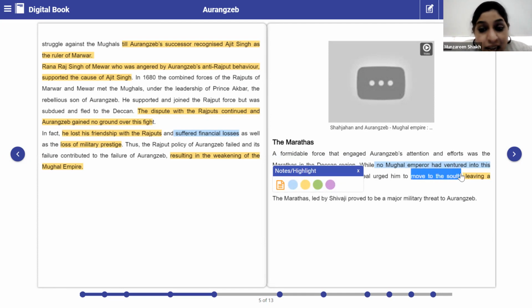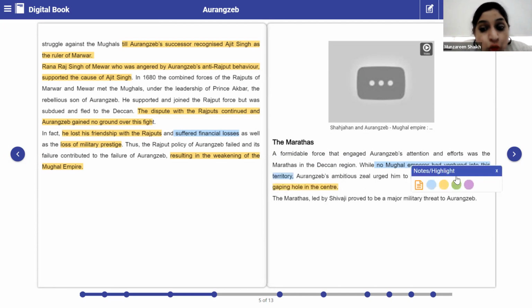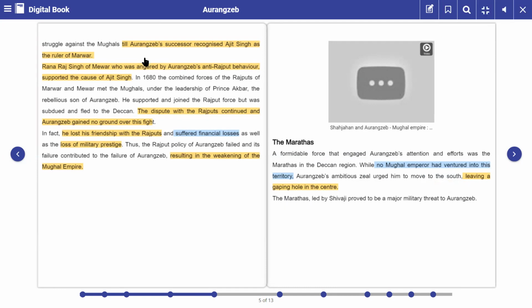The Marathas, led by Shivaji, proved to be a major military threat to Aurangzeb. So in the Maratha region, who was the leader? Shivaji Maharaj. And Shivaji gave a tough time to Aurangzeb because he had a strong military force.